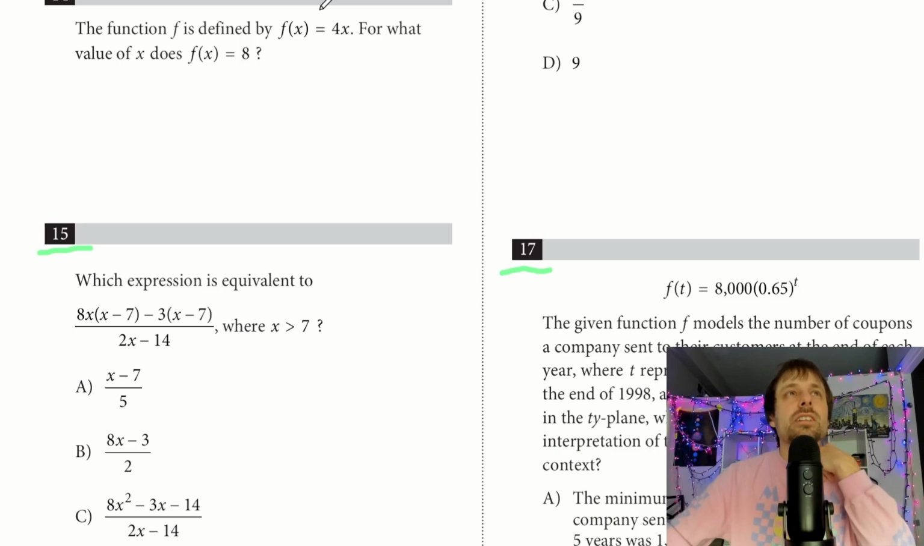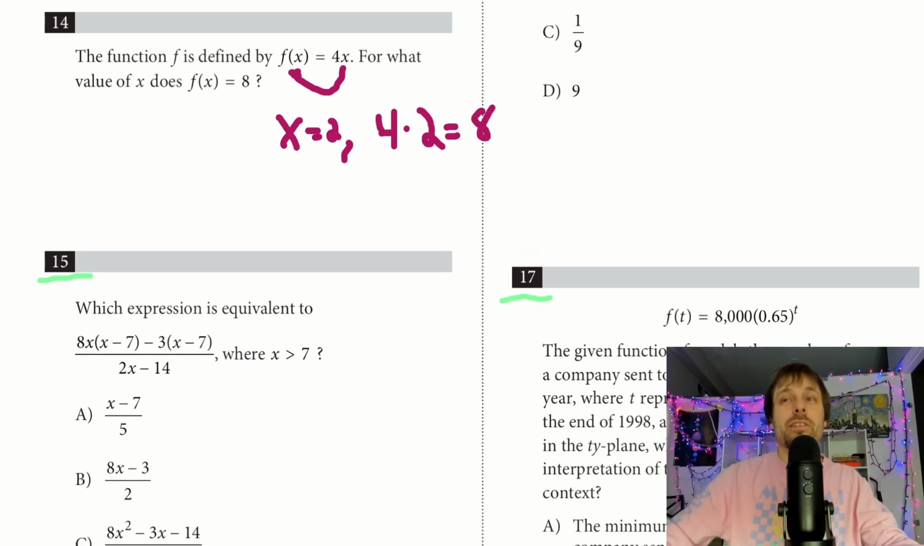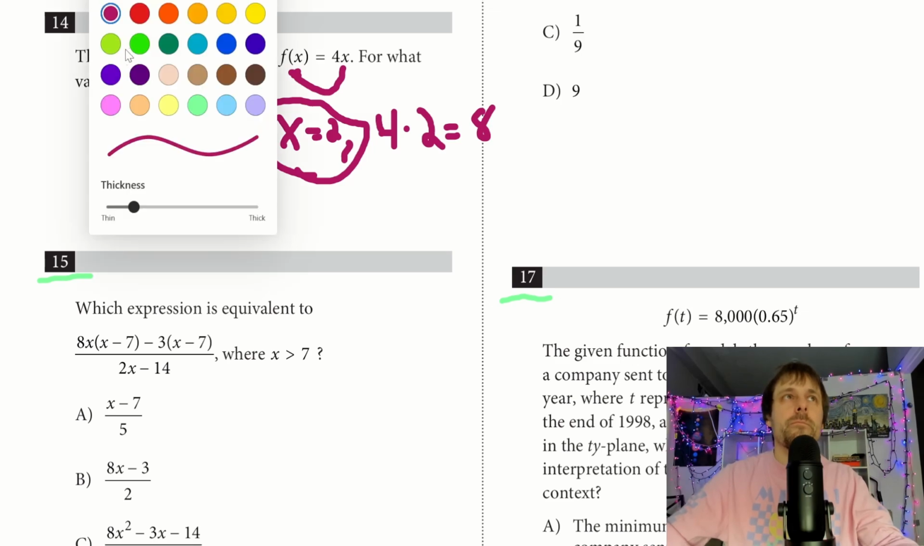We have f of x is equal to 4x. For what value of x? So what value can I plug in here that I also plug in there to get 8? Well, when x is equal to 2, 4 times 2 is equal to 8. So really not too bad for number 14. That one's kind of a freebie. So it's going to be when my x is equal to 2.